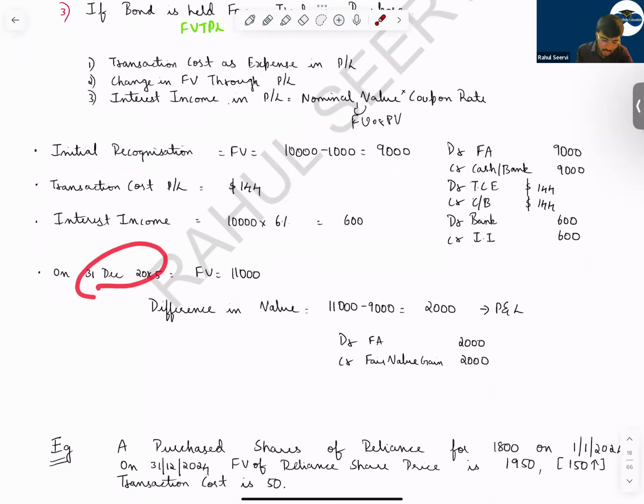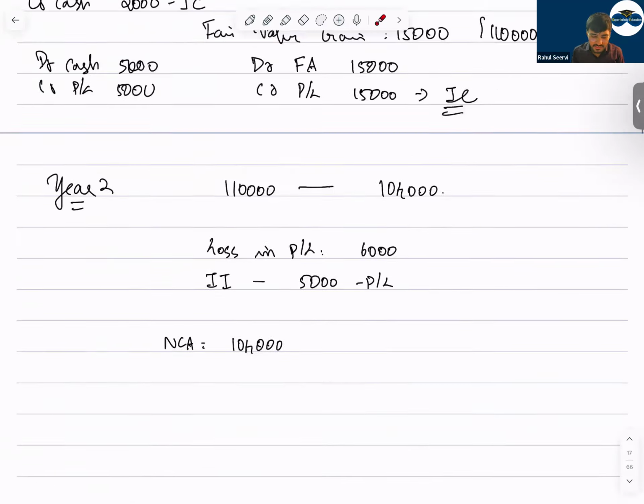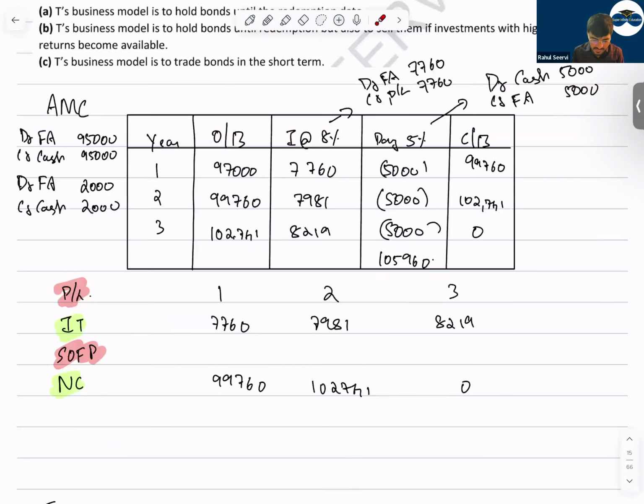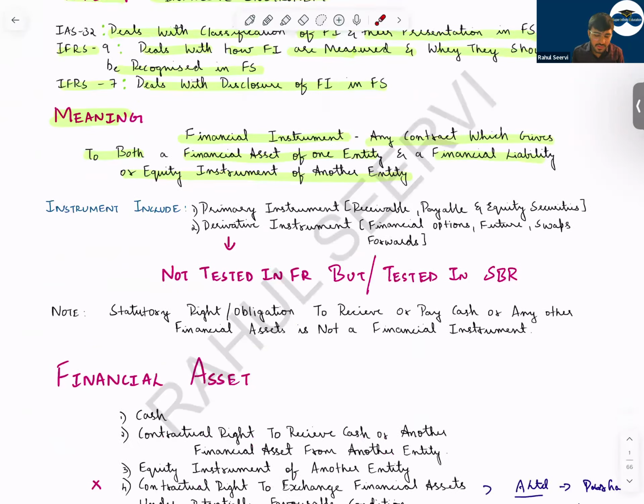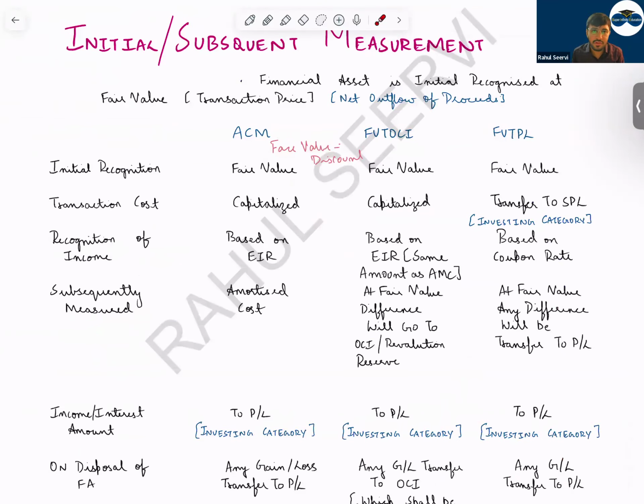So on 31st December 20XY, your fair value is 11,000. So how much was my fair value? 9,000. From 9,000, it's becoming 11,000. So it's an increase in the fair value of the asset. So it will be what? A gain to you. So this we record directly to P&L. Which category? Investing category. I hope this method is clear. So with this, the financial asset revision is done, all the three methods. For your exam, what is important? To decide whether it's amortized cost method, fair value through OCI or fair value through P&L.